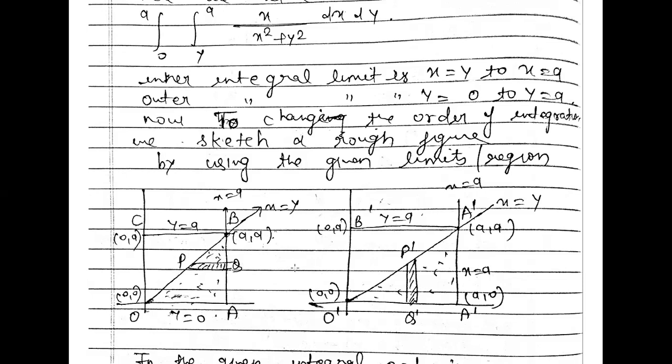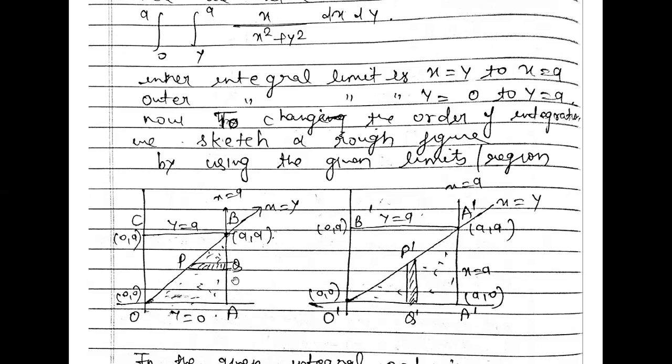And x is equal to a line, so this is your x is equal to a line. That means x should be greater than y and smaller than the x is equal to a line, that means between these two. The region will lie between O, A, B. y is equal to 0, so y is equal to 0 is this line, and y should be greater than this line and smaller than y is equal to a. That means our bounded region is OAB. We cannot take region OBC because our region should be greater than the x is equal to y line. So x is moving horizontally, that means we will take the right hand side of the line x is equal to y.